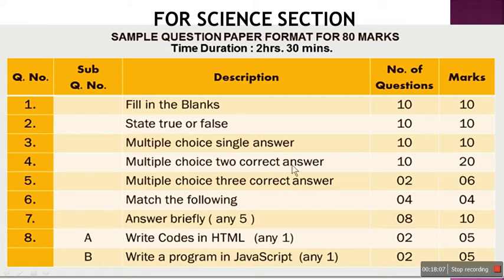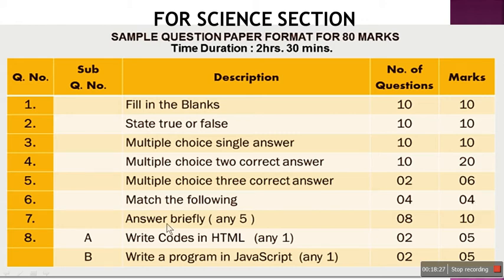So you have to choose 2 options. Then multiple choice, 3 correct answers. 2 questions will be given. You have to choose 3 answers, so 6 marks. Then instead of rearrange, last year rearrange the following was there for 12th standard. Instead of rearrange, they have provided match the following. So 4 questions and you have to just match the options provided.